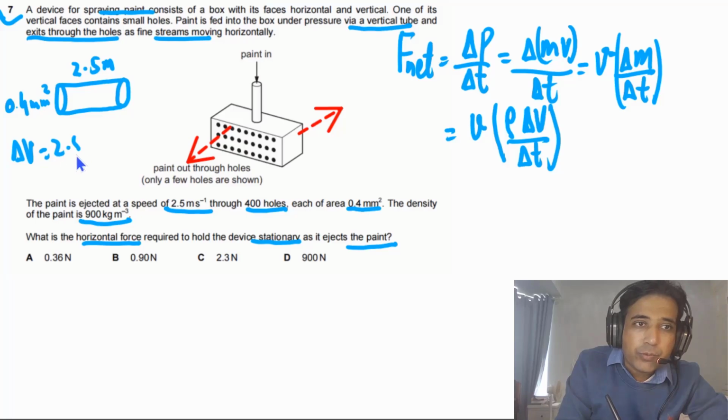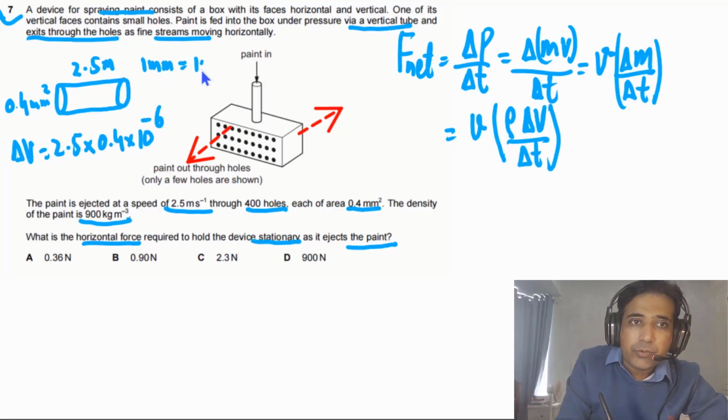So we can write delta V in this case. This will be equal to 2.5 times 0.4 millimeter square. This is 10 to the minus 6, because 1 millimeter is equal to 10 to the minus 3 meters, and 1 millimeter square will be equal to the square of that. So we get 10 to the minus 6 meter square.